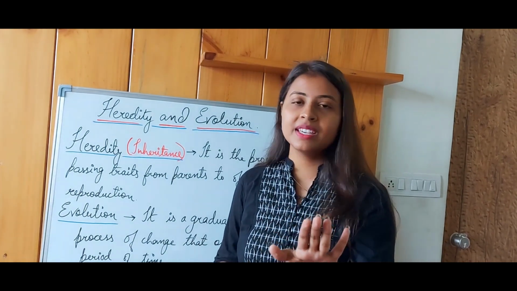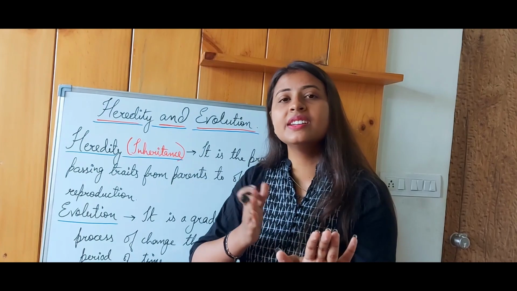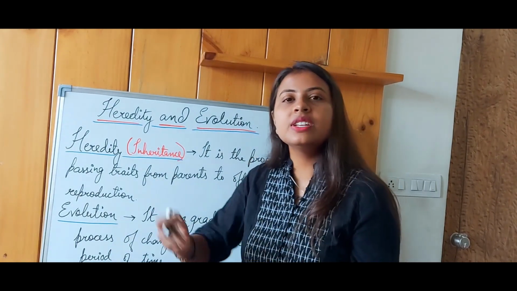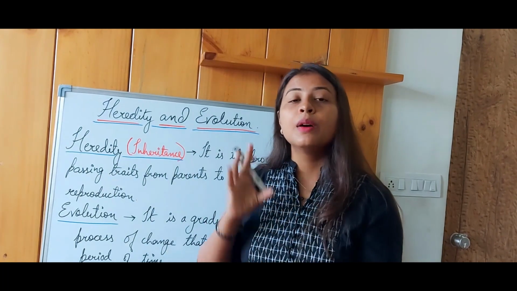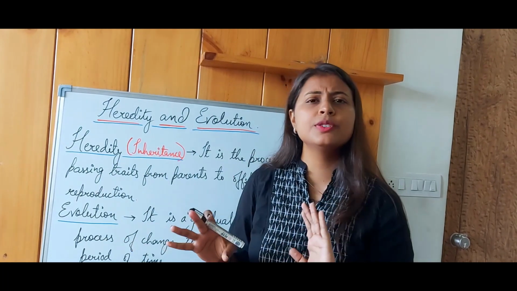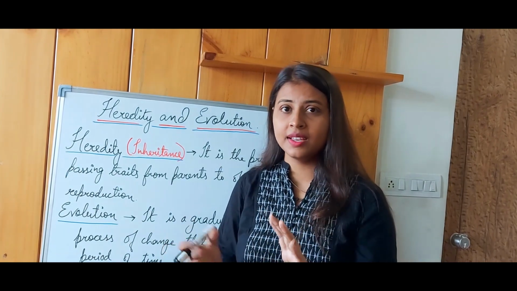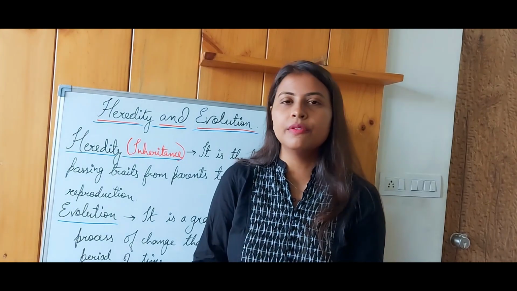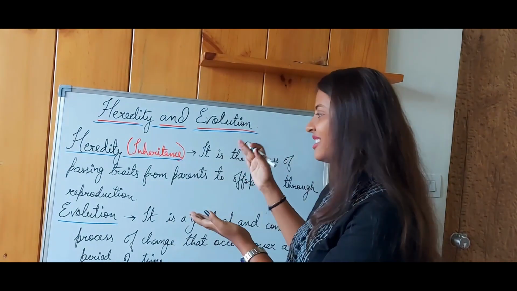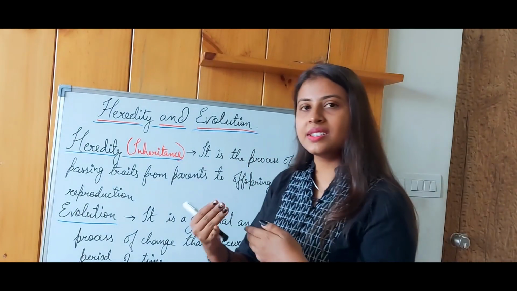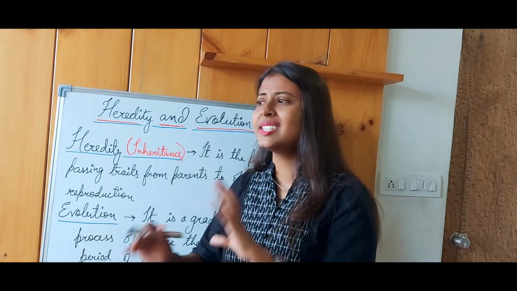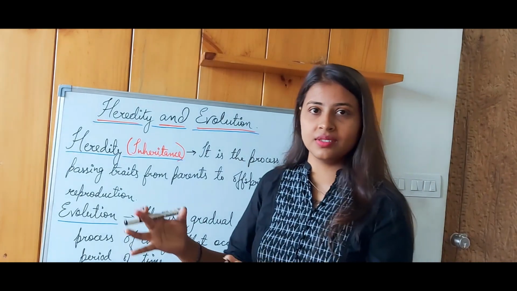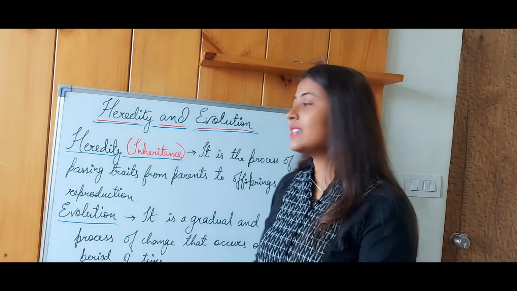But what happens in making a timetable is at least you try to attain a bit of your part, right? Each day you try to stick to a schedule. Ultimately you won't be able to see the changes within 1 or 2 days, but at the end of the month you'll realize that so much syllabus you've covered. Same is the case of inheritance and evolution. What changes occur after 1 or 2 generations cannot be noticed easily, but what happens over a period of say 30 years can be noticed, and that is said to be evolution.